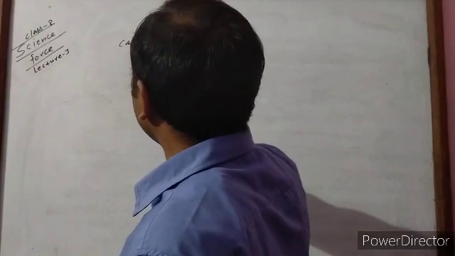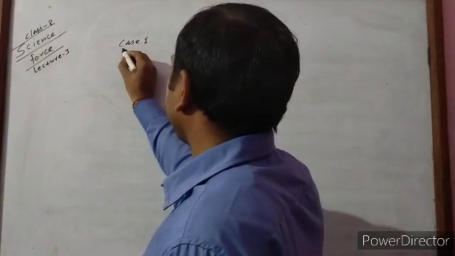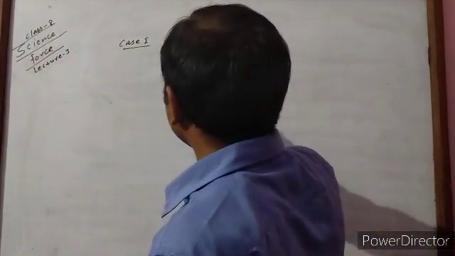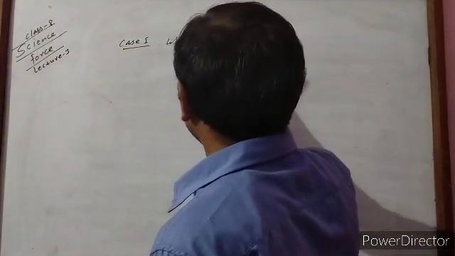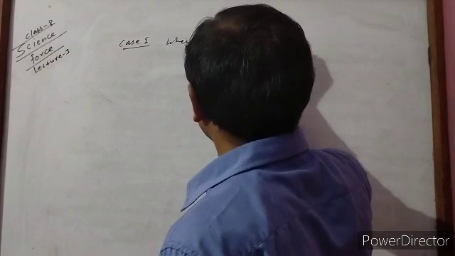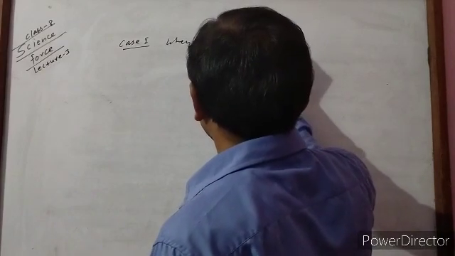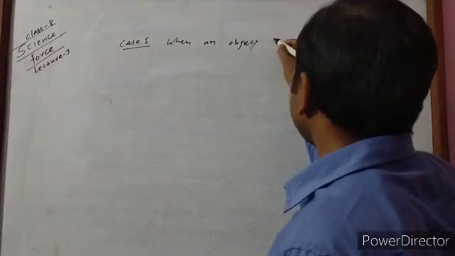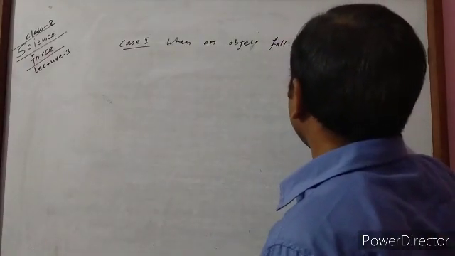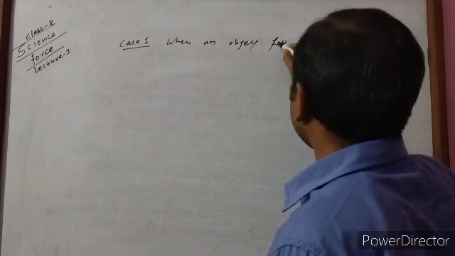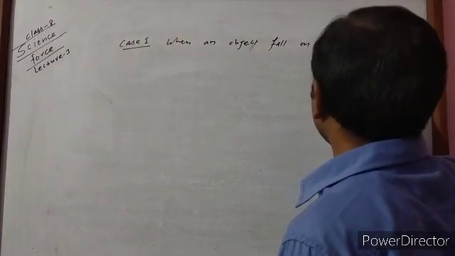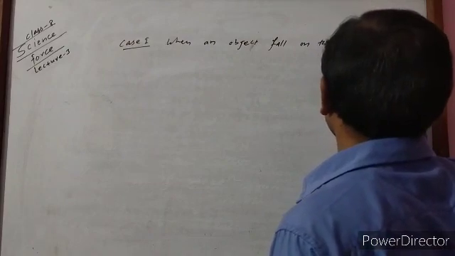Case number 1, when an object falls on the earth surface.